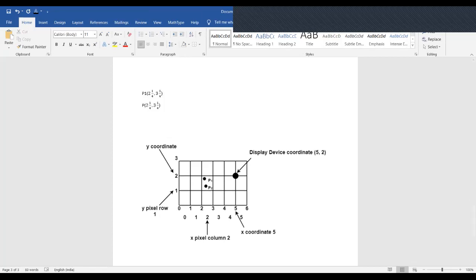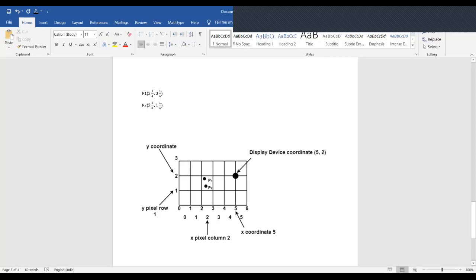The coordinates of point P2 are 2 2/3, 1 1/4. So this is P2.